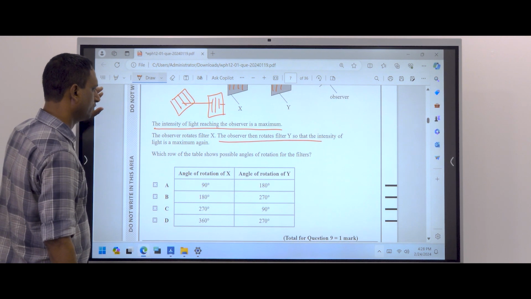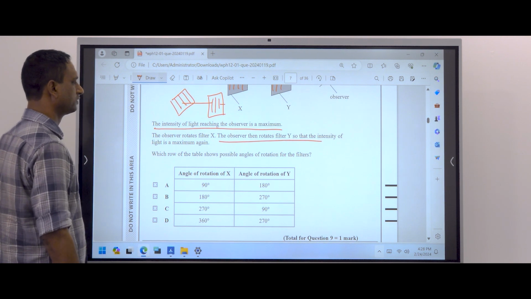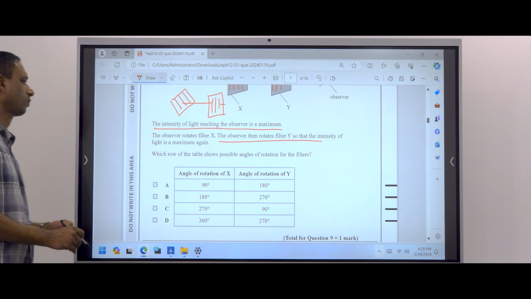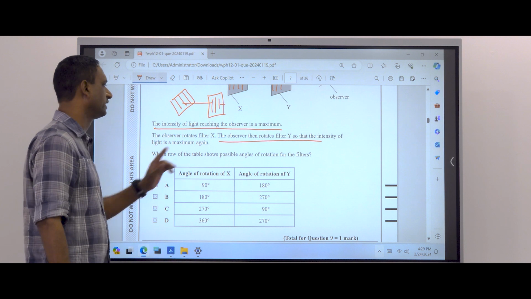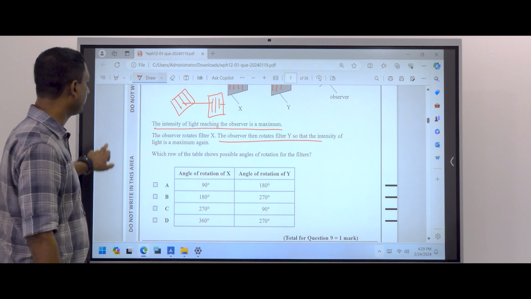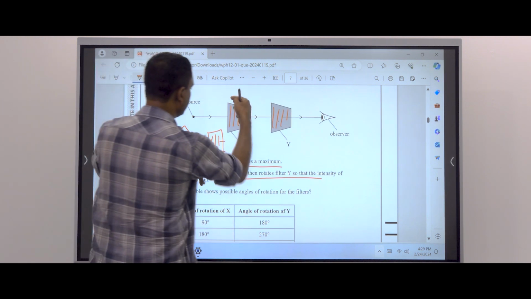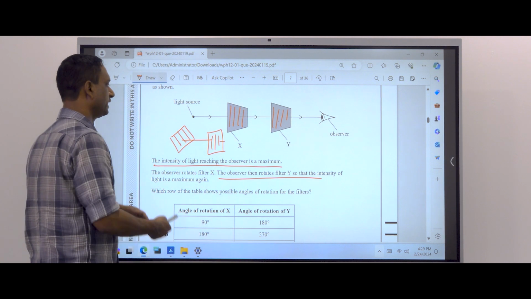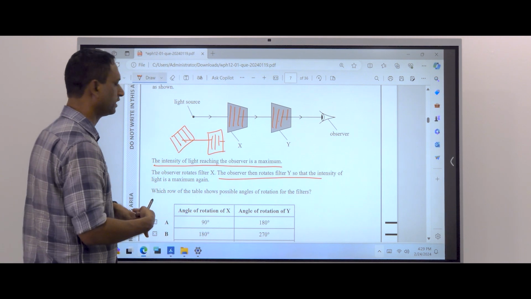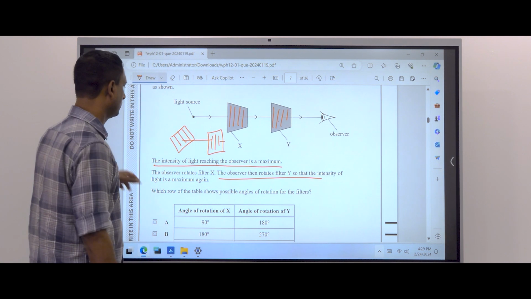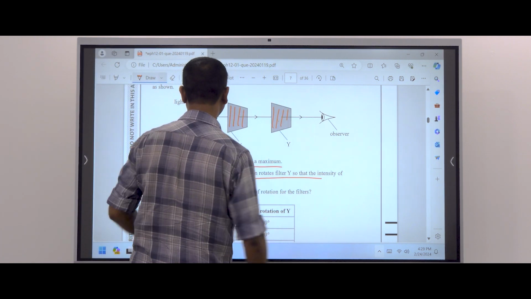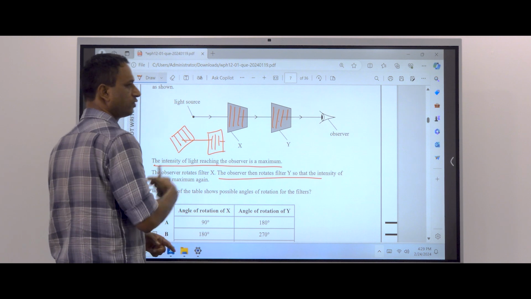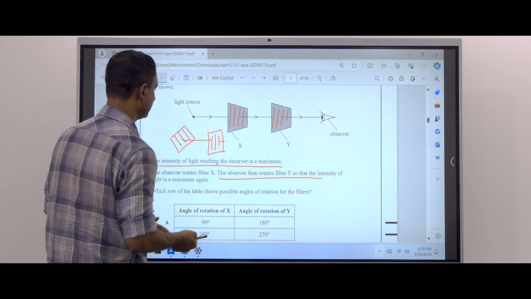Which row of the table shows possible angles of rotation for the filters? Say X is rotated by 90 degrees. That means vertical becomes horizontal. When vertical becomes horizontal, this also you have to rotate by 90 degrees, or you have to rotate 270 degrees.